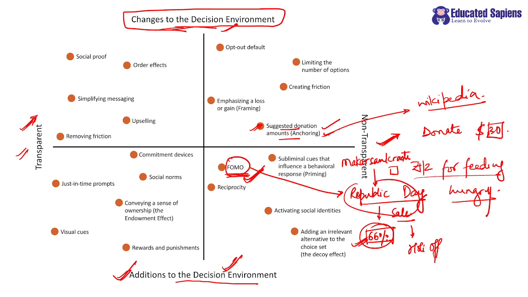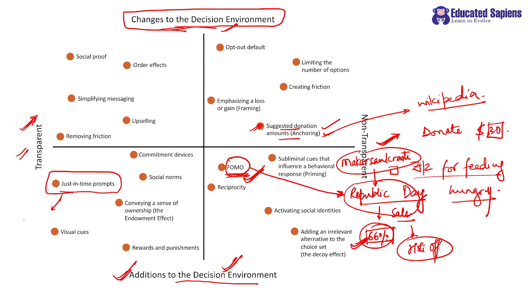these festivals for upselling, right? So for pitching their product and creating a fear of missing out, that if we do not buy it on Republic Day, its price is going to increase, and eventually there will be difficulty. Clear? So please remember, just in time prompts, right?